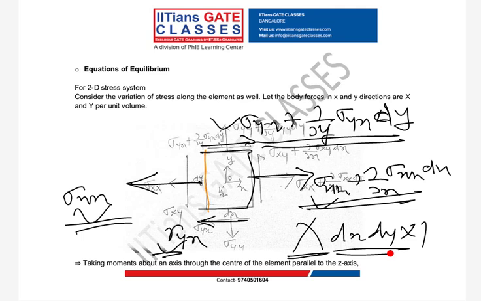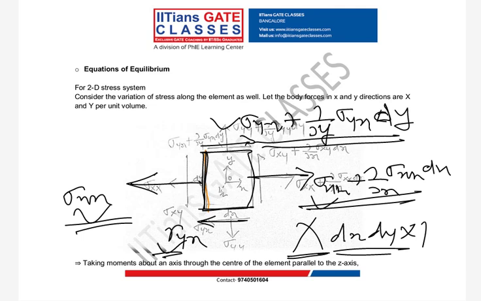Is it clear? I have only drawn the forces in the x direction. Anyone has any concern?